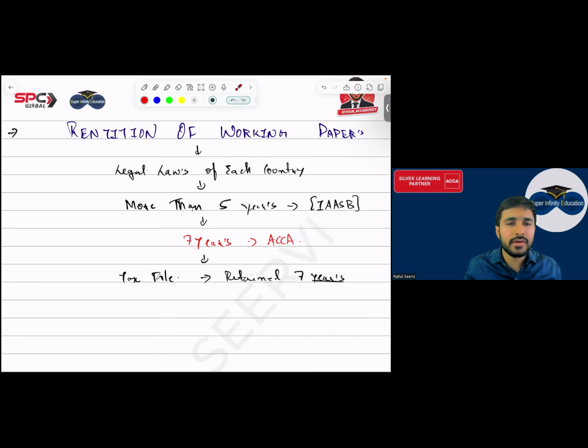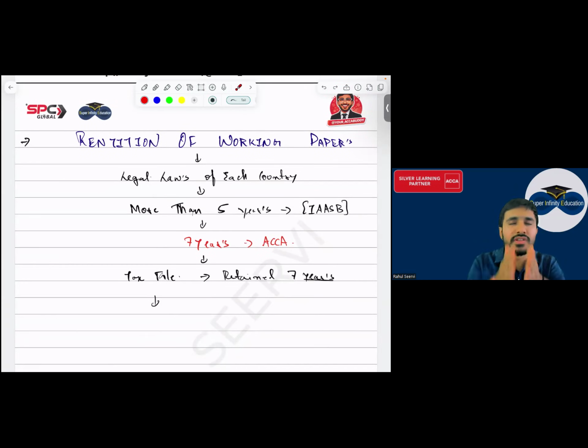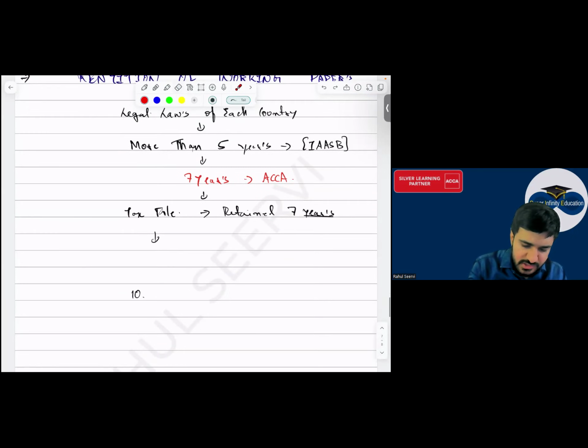IAASB is saying for more than 5 years. But ACCA is saying what? 7 years. And tax files should be kept for how many years, everyone? 7 years. Yes sir. Sir, this is also done. Then we have done assembling of the final audit report: we have to assemble each and everything within 60 days. Once the audit report is given, within 60 days compile everything. Yes sir. And this is an administrative process, everyone. This is not an audit procedure which is performed. Yes. Now, everyone, legal retention is also done.